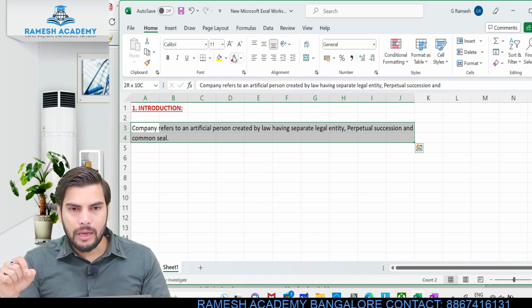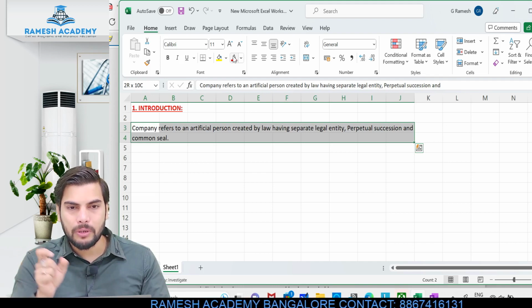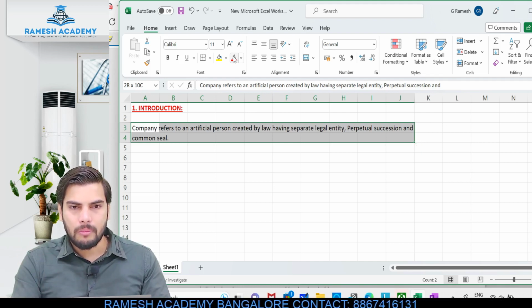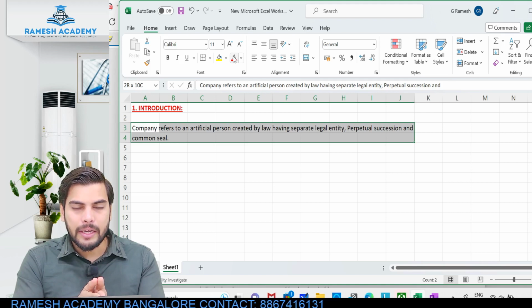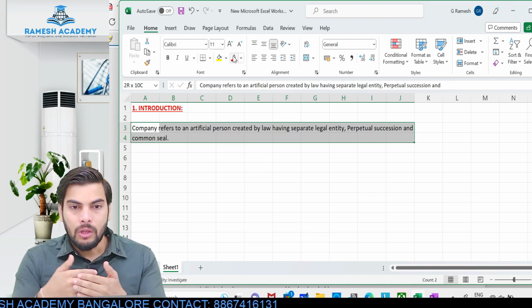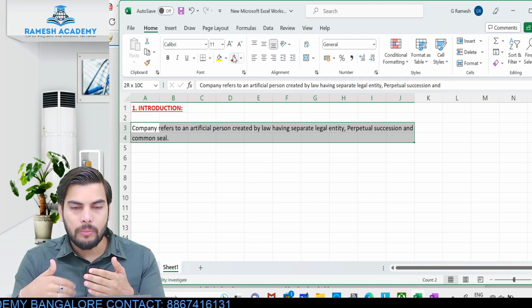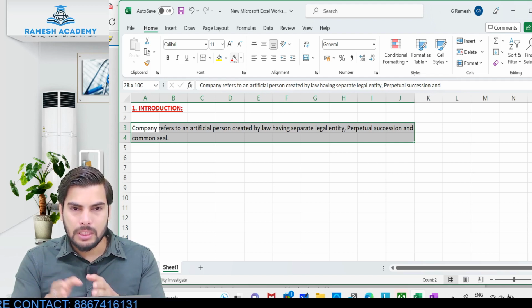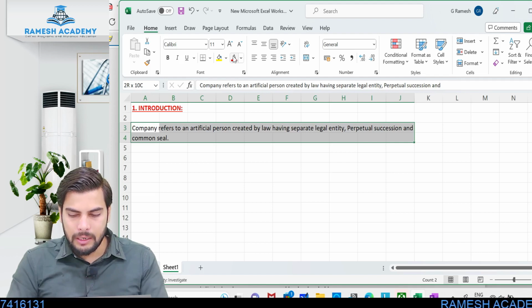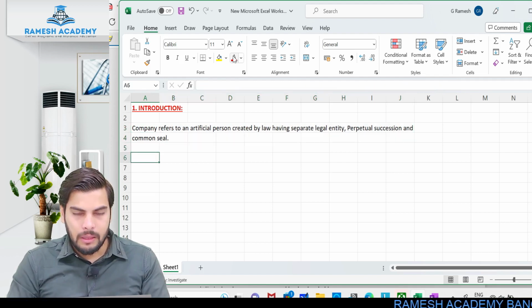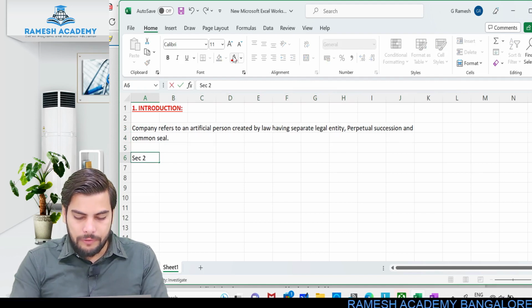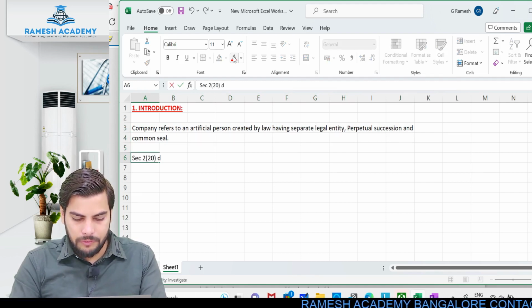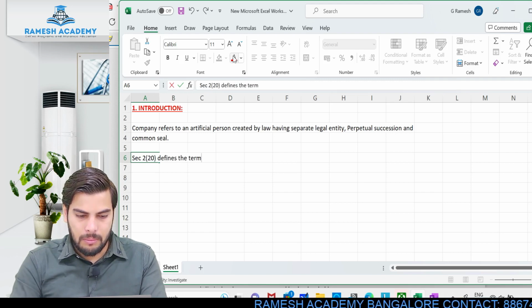Clear? So company cannot directly sign on its own, right? Therefore, a separate person will be appointed in order to use this common seal. He'll be examining the documents in detail before using it. He'll be maintaining a separate register, a list of what documents the common seal has been used on, and on what date it was used. A separate person will be in charge of using this common seal and he'll also be maintaining a register. Is this clear?